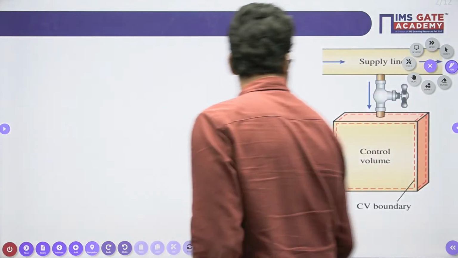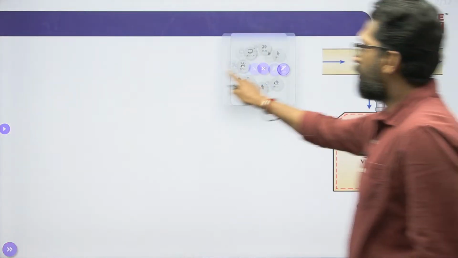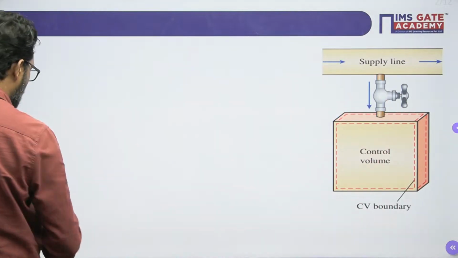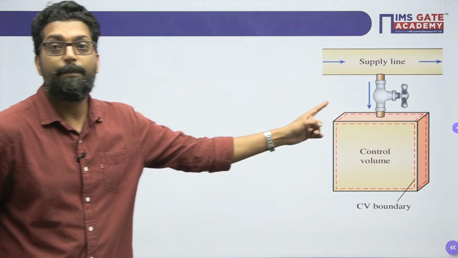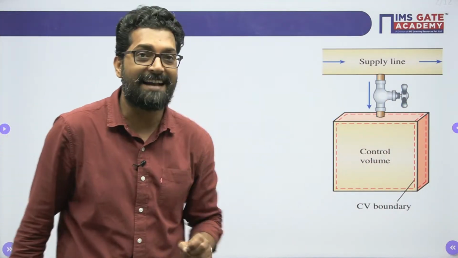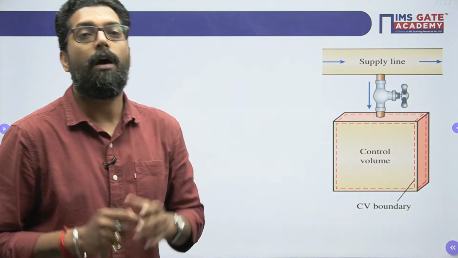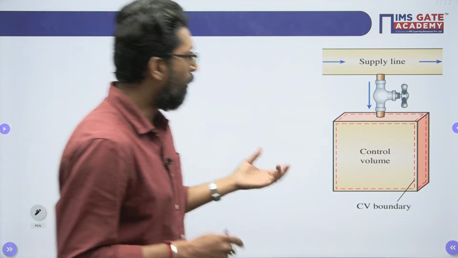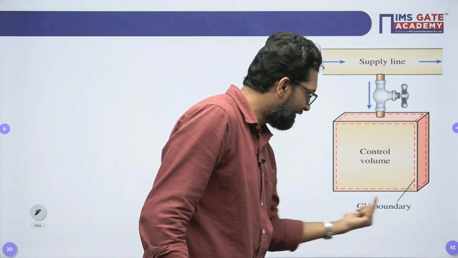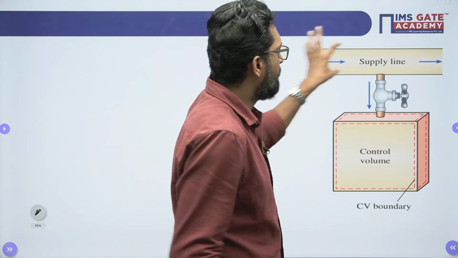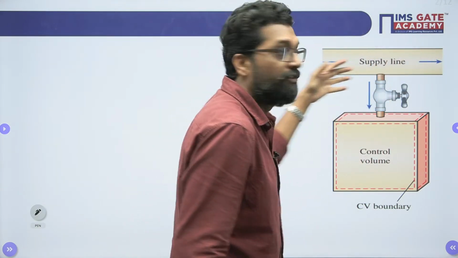See this one. This is your supply line. That means charging. This is the example of charging; charging and discharging are there. So this is the example of charging, that means unsteady flow. Why? Because if you take this as our system, there is a supply line, and in the supply line the fluid is flowing.